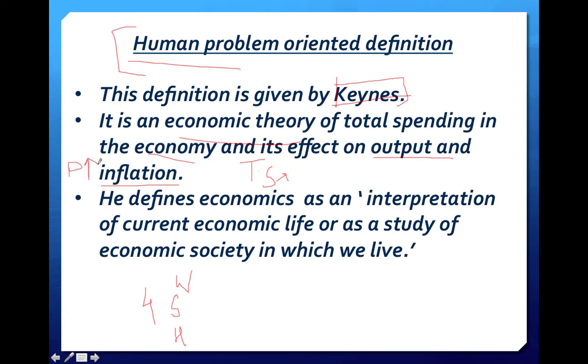According to Keynes, economics is all about total spending in the economy, the total expenditure of the government, and what will be the effect of such expenditure on the output and inflation. And the exact definition given by Keynes, from here to here, you need to write exactly, without missing a single word.